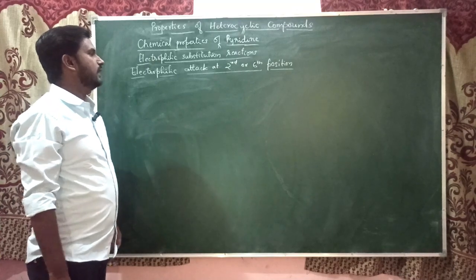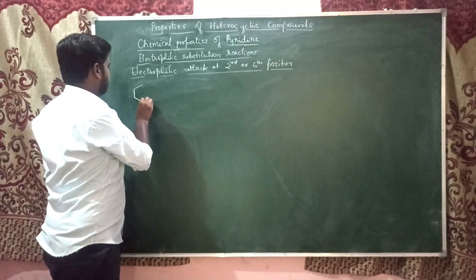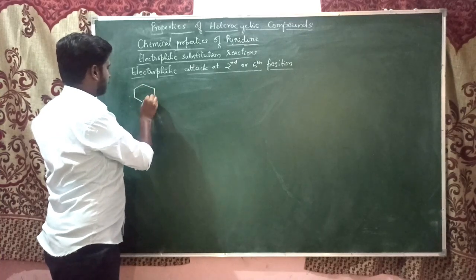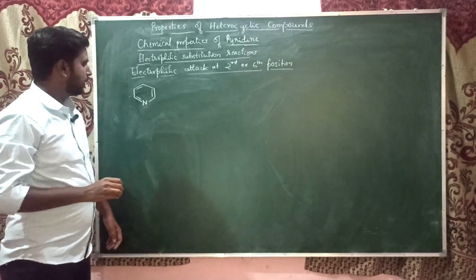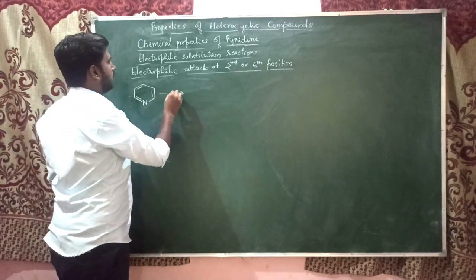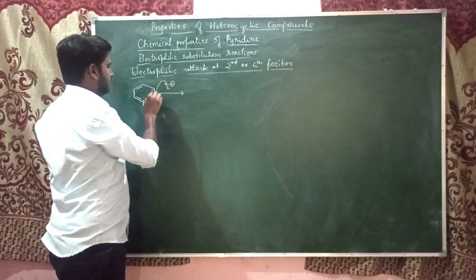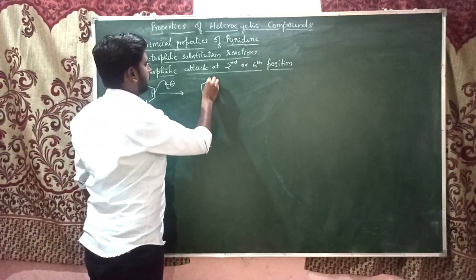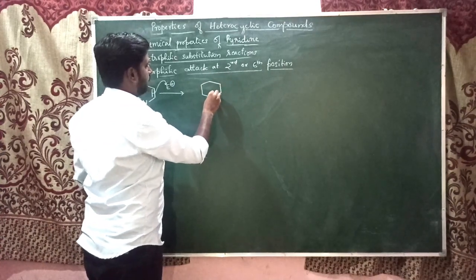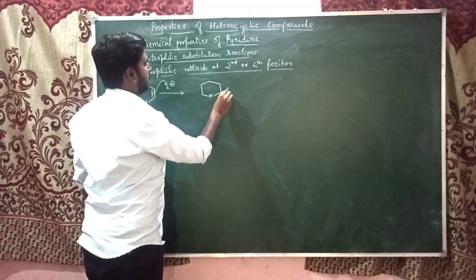We'll see now the electrophilic attack at the second or sixth position. So this is pyridine. Now when an electrophile is introduced, it is going to attack at the second position, so we'll get a carbocation. The electrophile has been introduced at the second or sixth position.